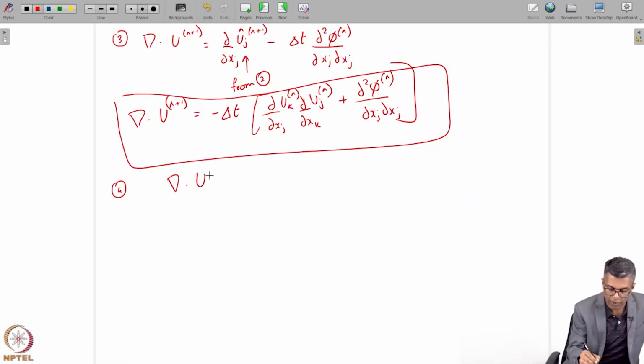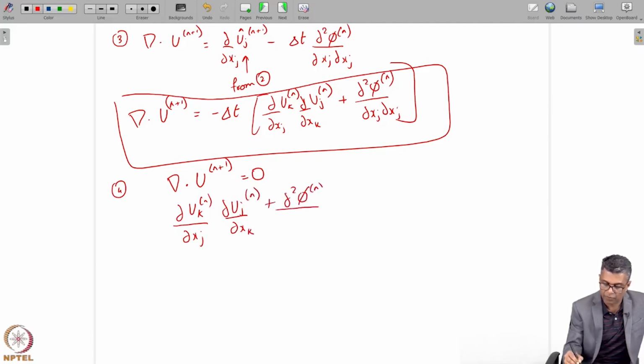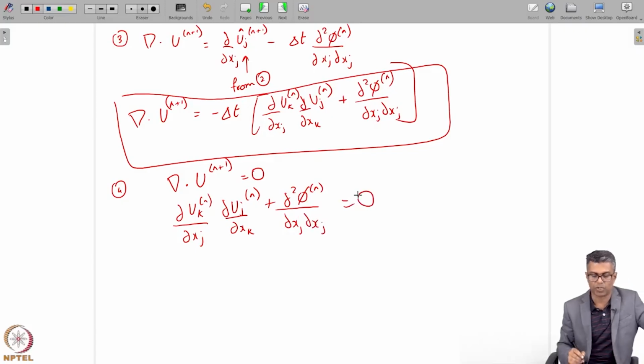So if ∇·u^(n+1) is equal to 0, then that means ∂uk^n ∂xj and ∂uj ∂xk^n plus ∇²φ^n, of course, ∂xj would be equal to 0.